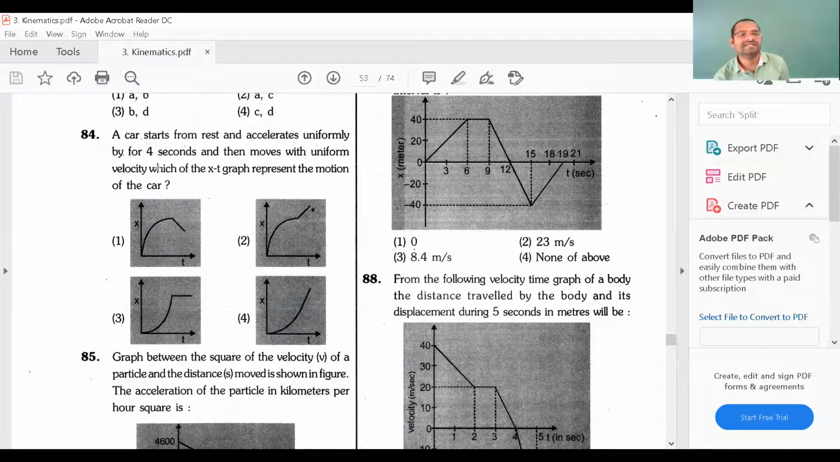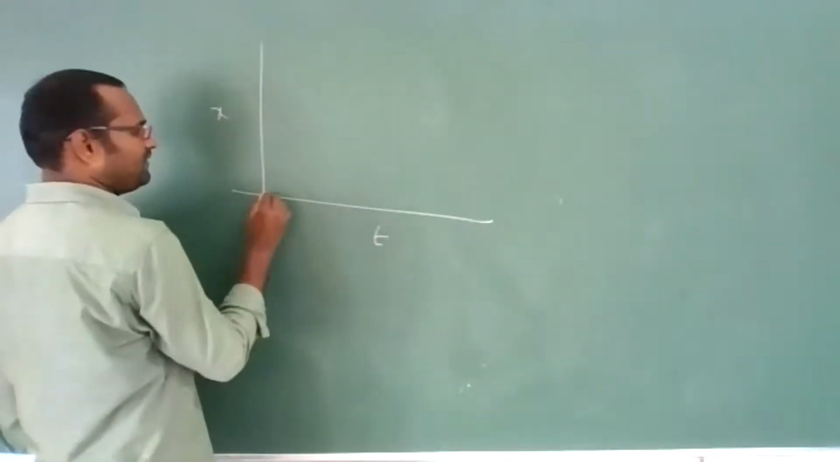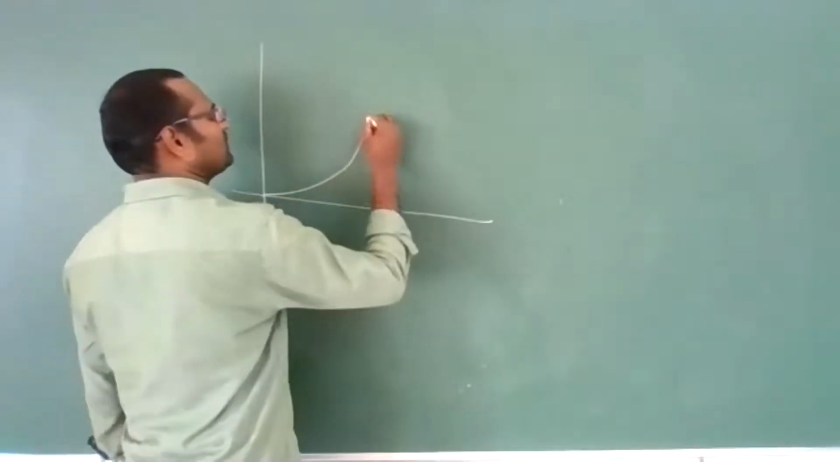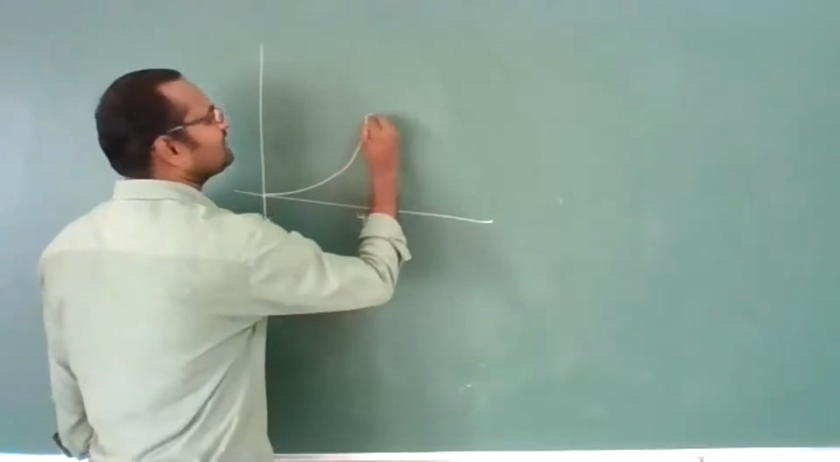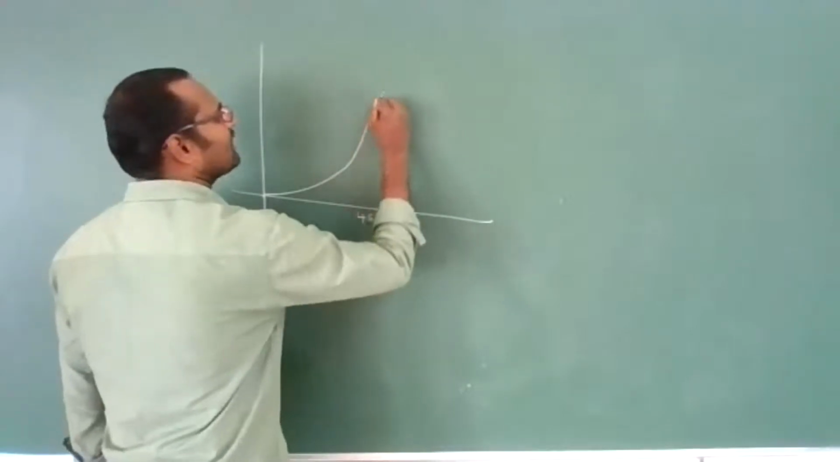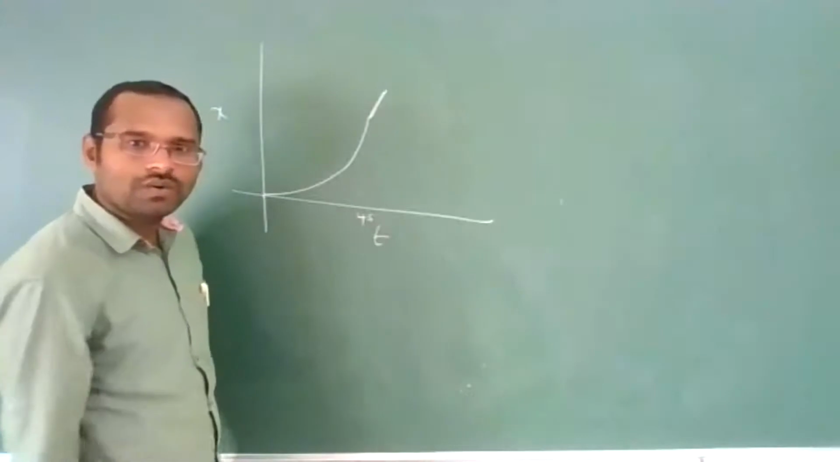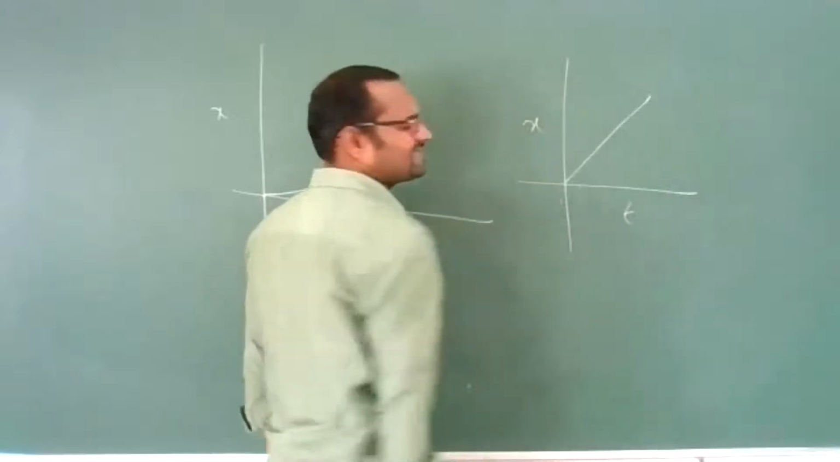Next, they are saying that after 4 seconds it is moving with constant velocity. Clear? So in the x-t graph, starting from rest, having some acceleration up to 4 seconds, after 4 seconds moving with constant velocity. Constant velocity means it should be like this, somewhat like this. Just now we have drawn it like this.